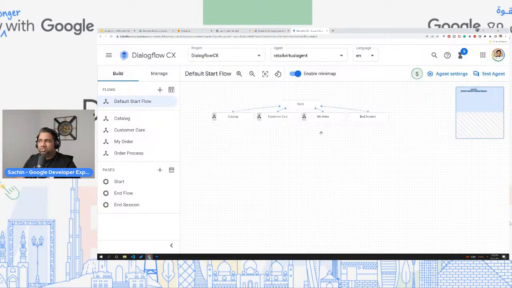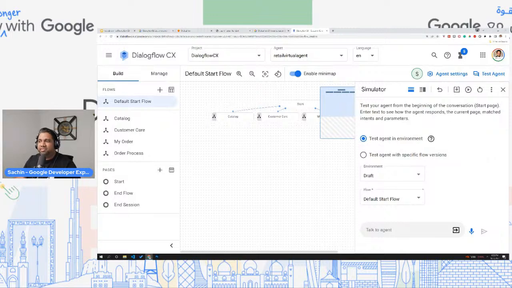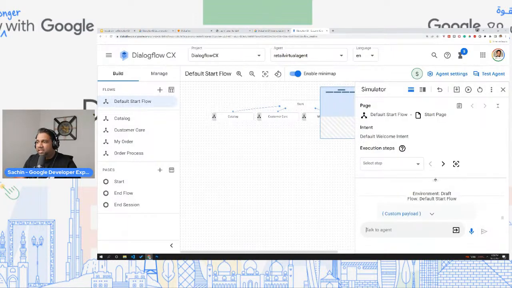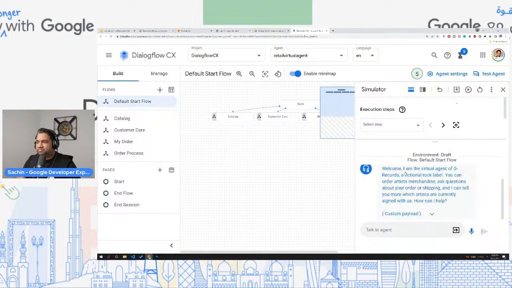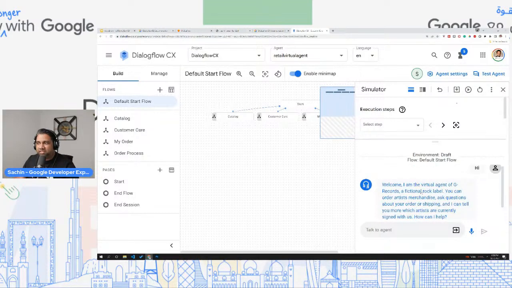So let's do this exercise. On the top right section, you have a simulator. So you can just click on this. You can actually check your agent directly from here. So what I'm going to do is walk you through some scenarios. Okay. So here I'm going to say hi, and immediately you get the response. Welcome. I'm virtual agent of G Records. So the response is coming from the default start flow.